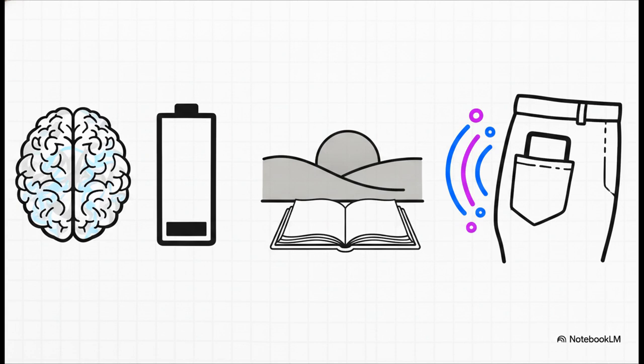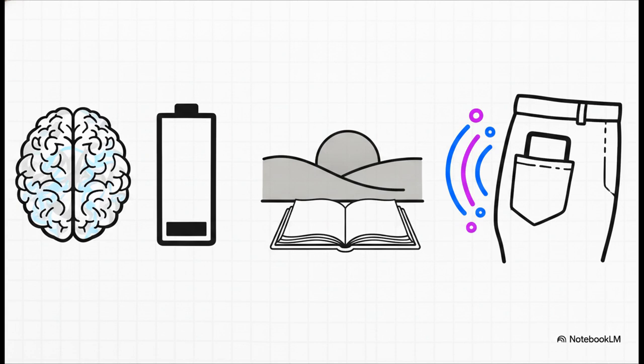Because their brain is repeatedly flooded with massive spikes of dopamine from digital interactions, it naturally downregulates its own receptors to compensate. The result? Their baseline level of dopamine drops precipitously. And when baseline dopamine drops that low, ordinary life, like a beautiful sunset, reading a physical book, having a normal conversation, it just fails to register. Everything feels completely gray and uninteresting.